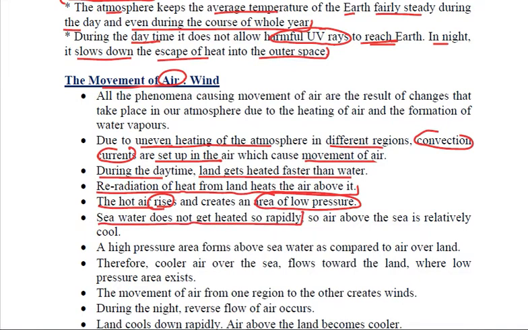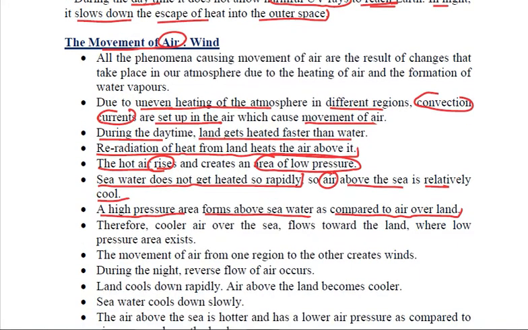So the air above the sea is relatively cooler, and a high pressure area forms above the sea as compared to the air over the land. Now, in order to fill up this gap, the cooler air over the sea flows towards the land, because towards the land a low pressure area exists, and this movement of air from one region to the other creates winds.